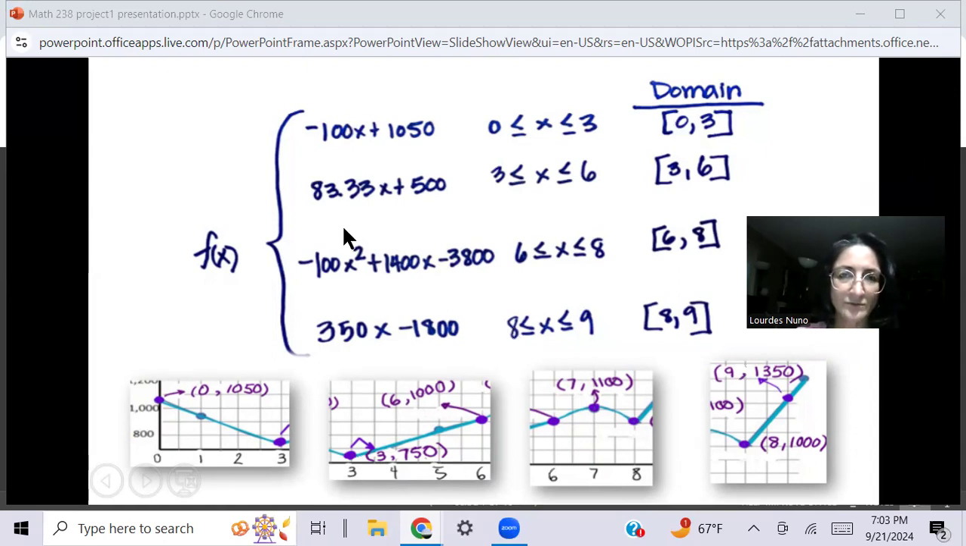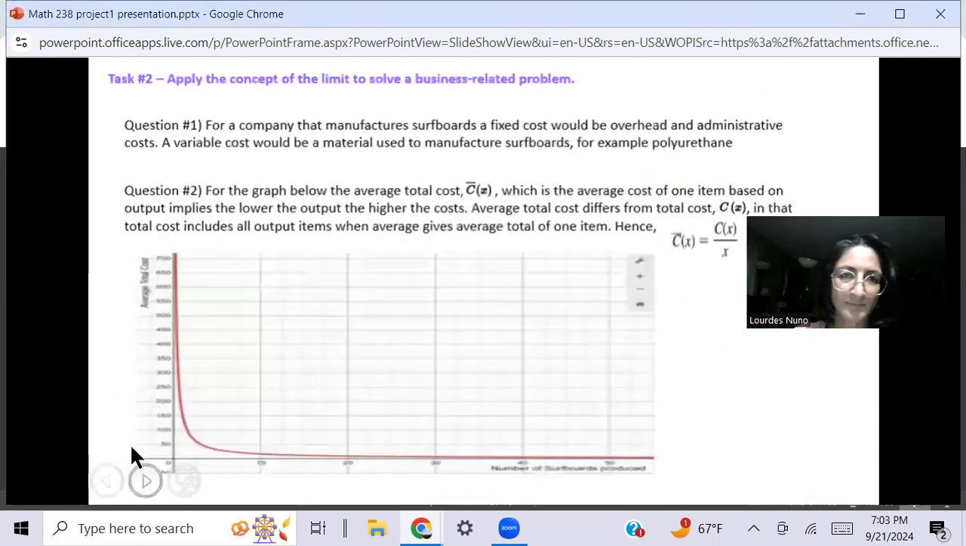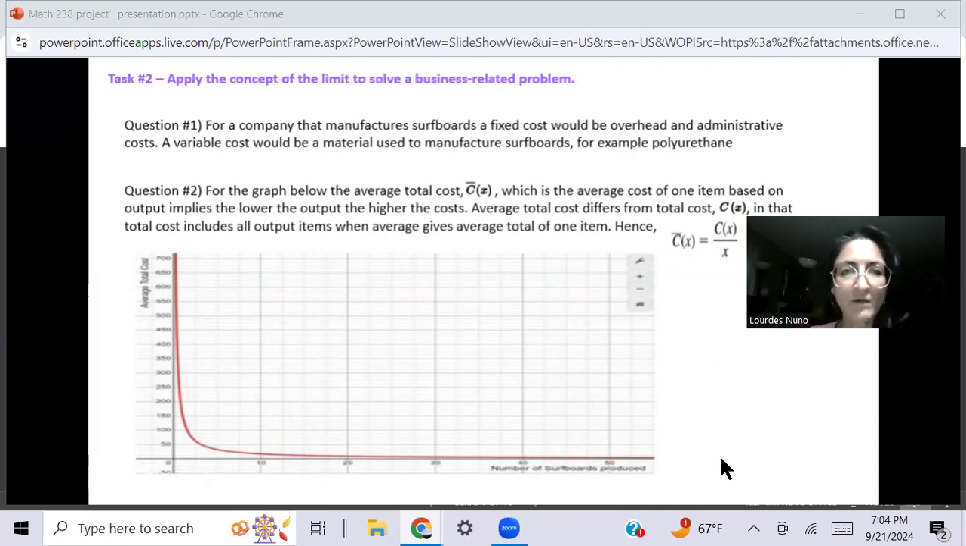All right, let's go to the next screen, which is our limits. Okay, so we are moving to task number 2. So this one, we have to apply concept of limit to solve a business related problem.